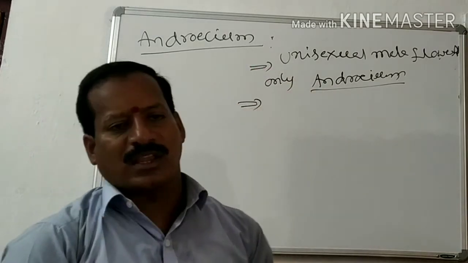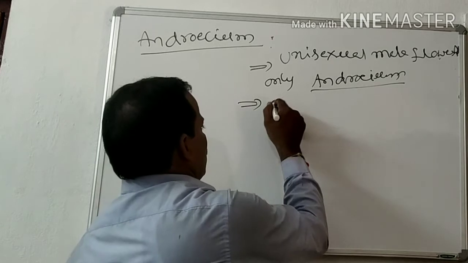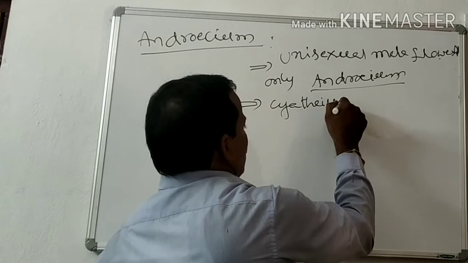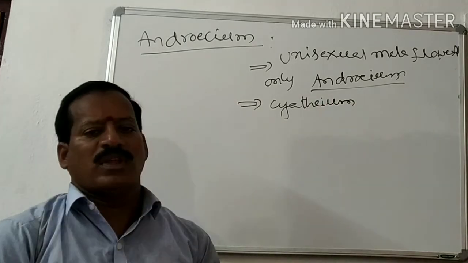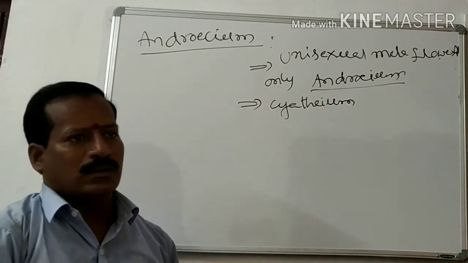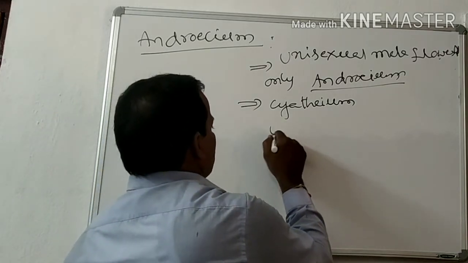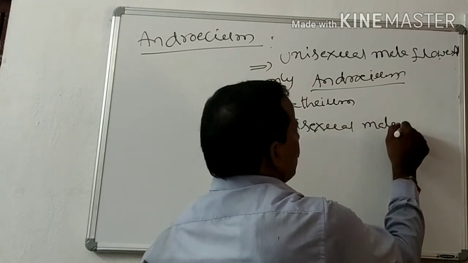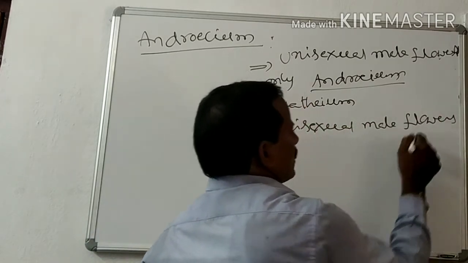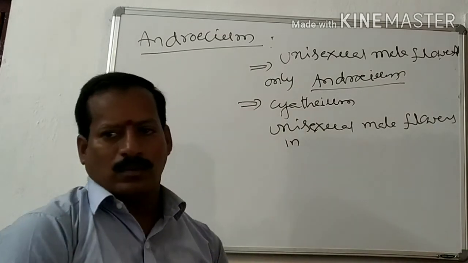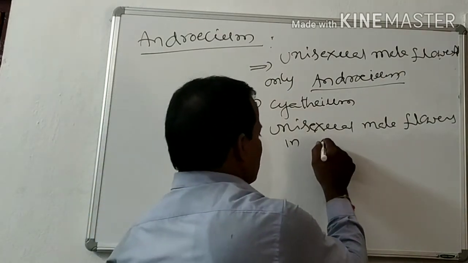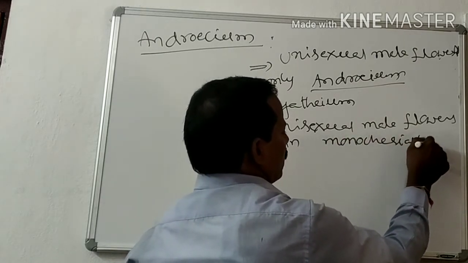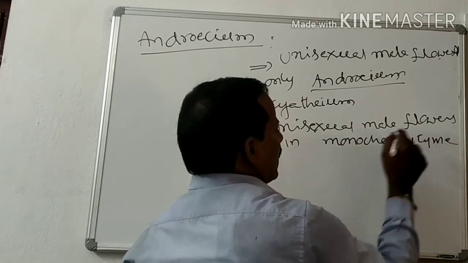The second point is the case of cyathium. Unisexual male flowers are in monochasial cyme, in a monochasial cyme manner.